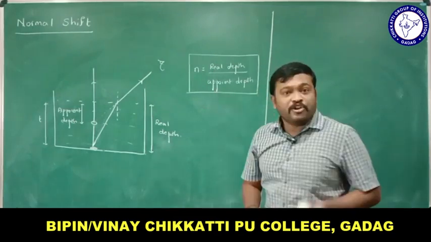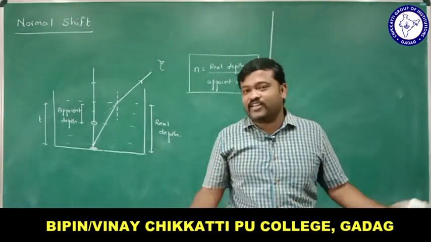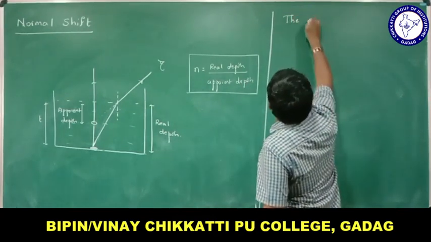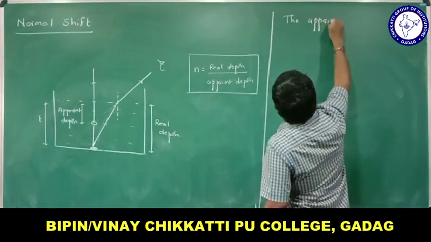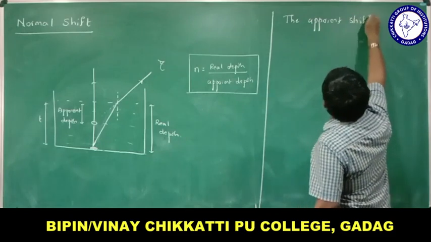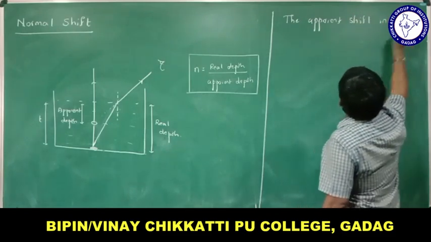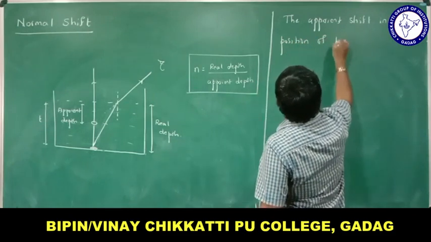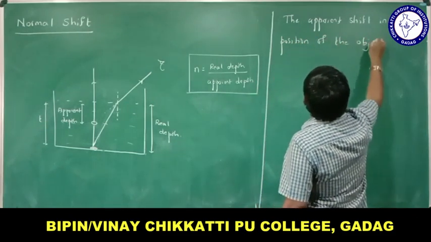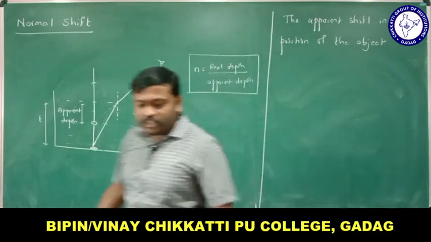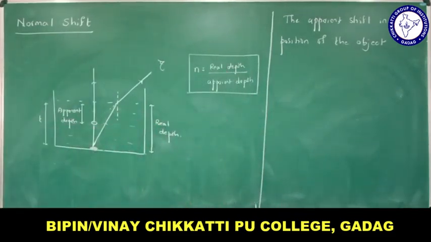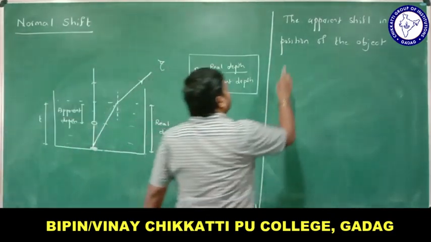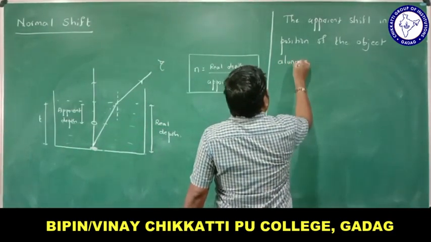What is normal shift? Do you remember? Normal shift is an apparent shift. Actually, the shift does not take place here, right? The apparent shift in the position of the object along the normal.